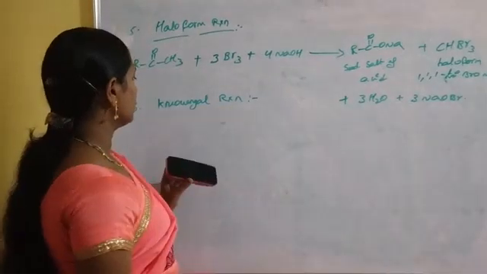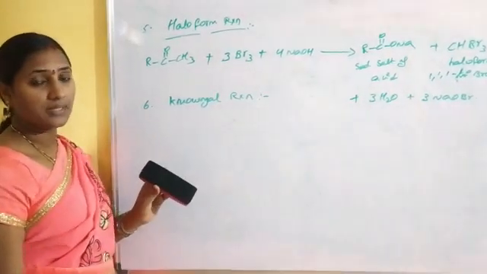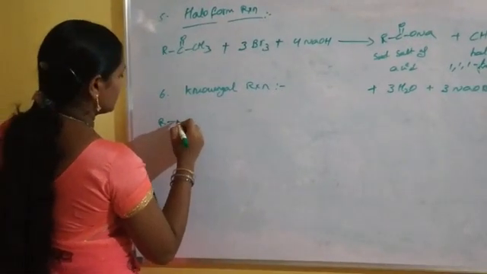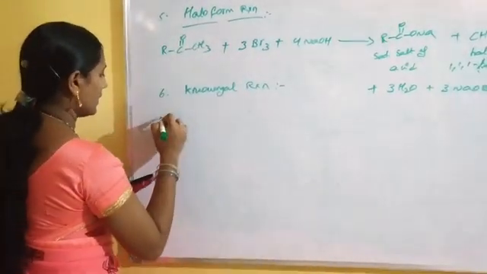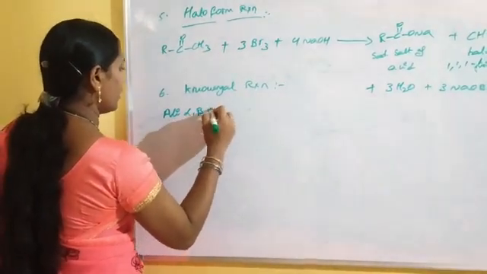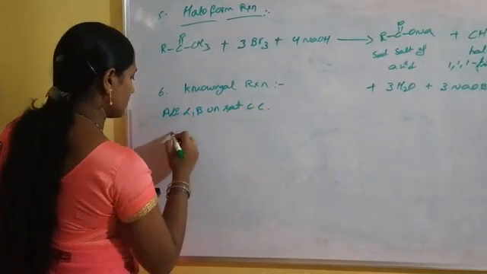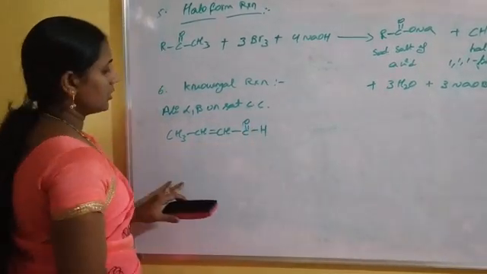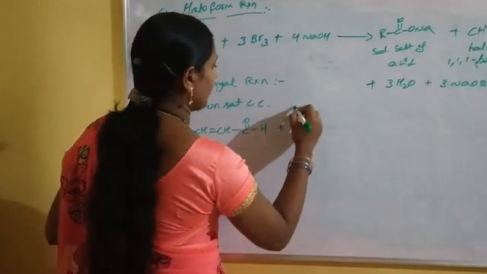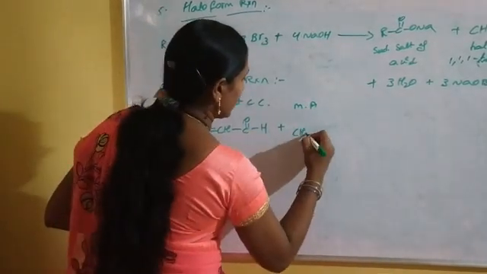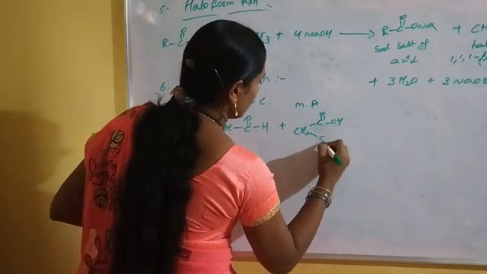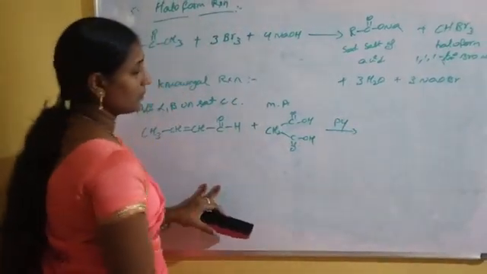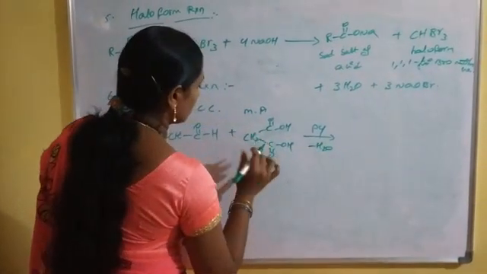In the Knoevenagel reaction, only aliphatic alpha-beta unsaturated carbonyl compounds are involved. Now you take an aliphatic alpha-beta unsaturated carbonyl compound like CH3, CH double bond CH, C double bond O, H. Now this alpha-beta unsaturated aldehyde is treated with malonic acid, CH2, C double bond OH and C double bond OH, in the presence of pyridine, by the loss of a water molecule.